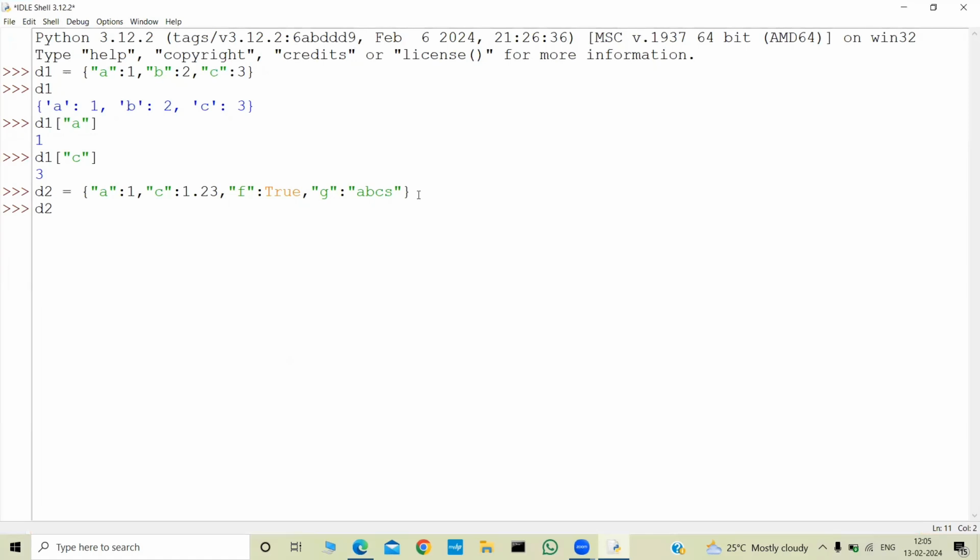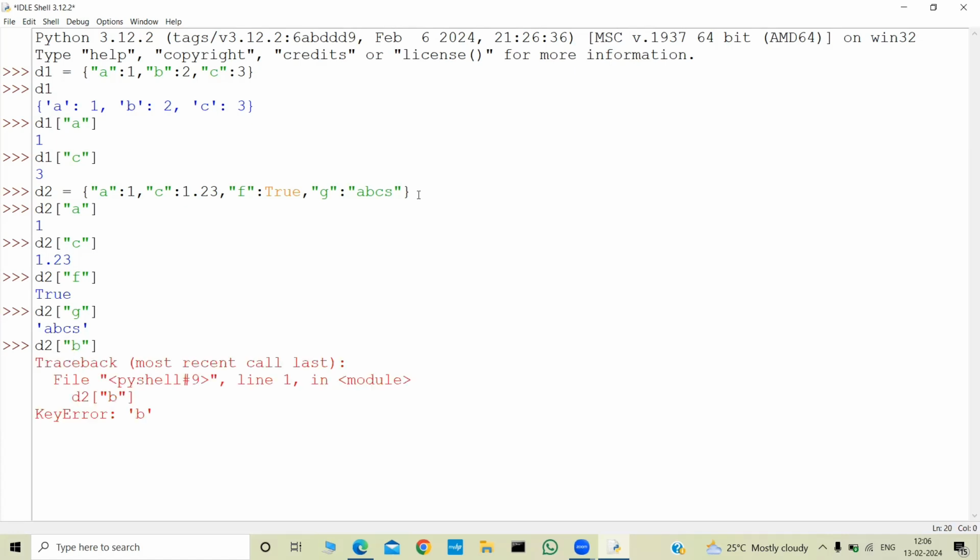Let us access them also. D2 of A will be 1 and D2 of C will be 1.23. D2 of F will be true and D2 of G will be ABCD. And let us say I want to know D2 of B. So this will be an error. That was a key error because there is no key B, right?